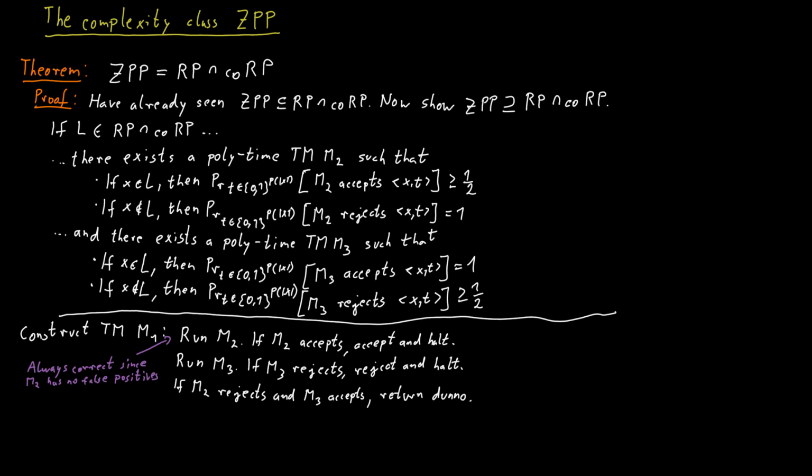On the other hand, if we report reject, then it must have happened that the machine M3 rejects the input. And we know this only happens if the word really is not in the language. Otherwise, we know that the machine M3 will accept for sure. So in both of those cases, we always get the correct result.